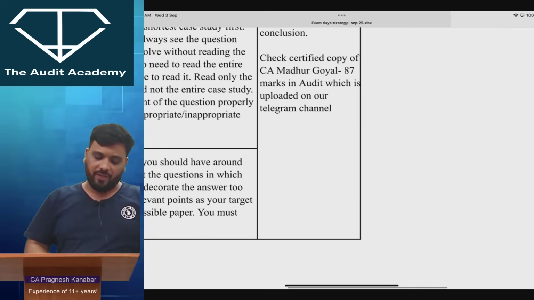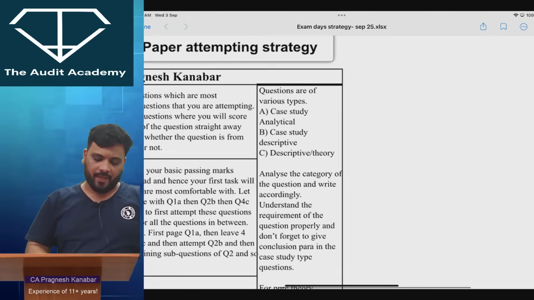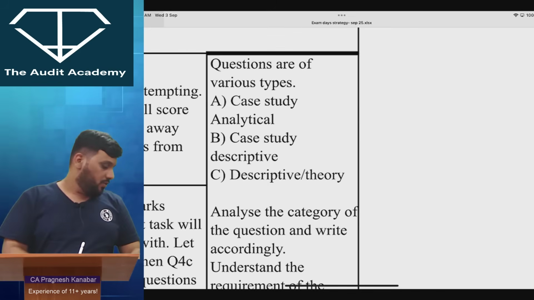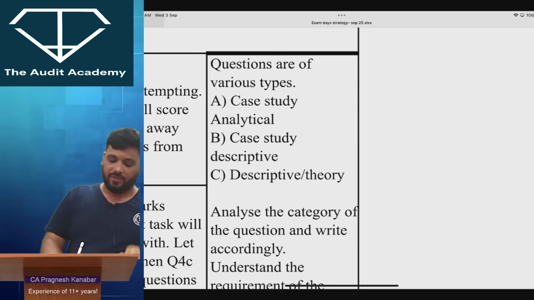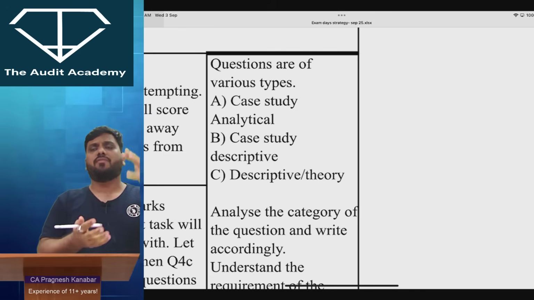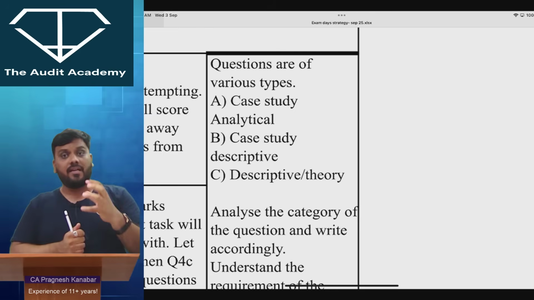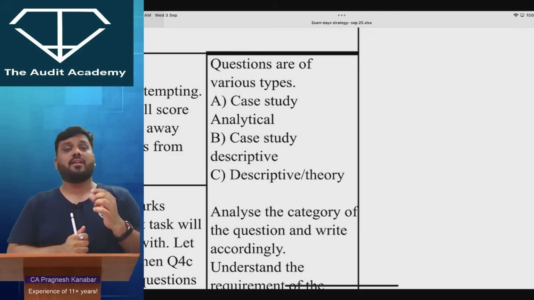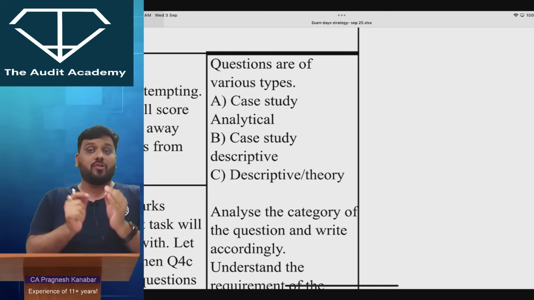Now listen to me when you are attempting the questions. I told you how you will attempt MCQs. When you come to descriptive questions, there are 3 types. One is case study analytical. If you see a long 1.5 page analytical case study, your first thing will be to look at the last line of the question, the requirement part. Analyze the requirement part properly.